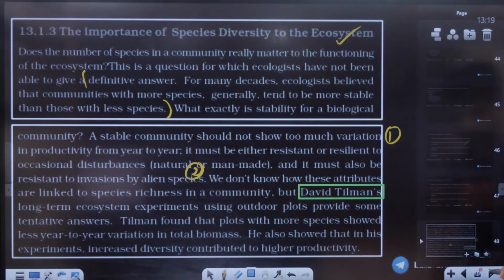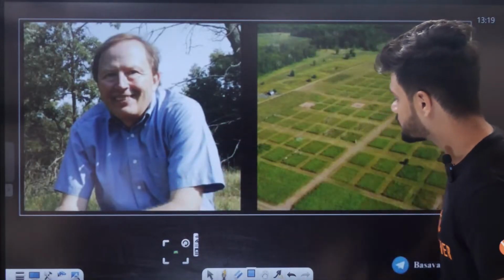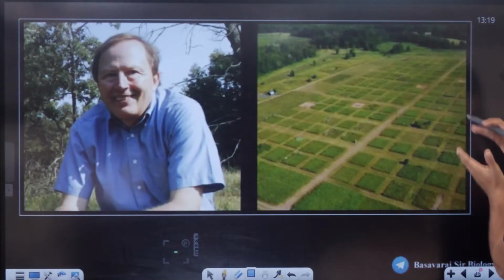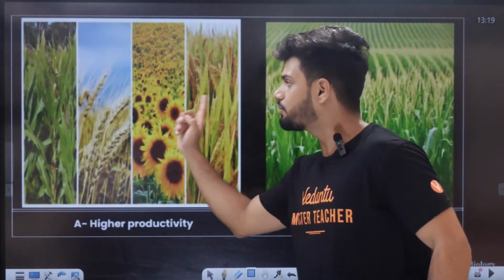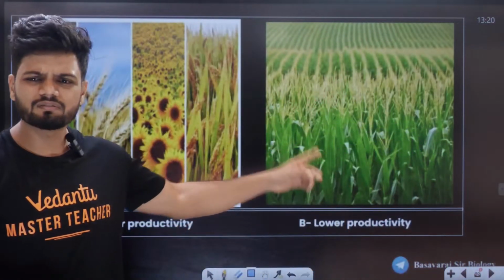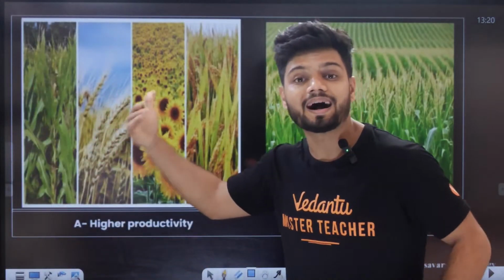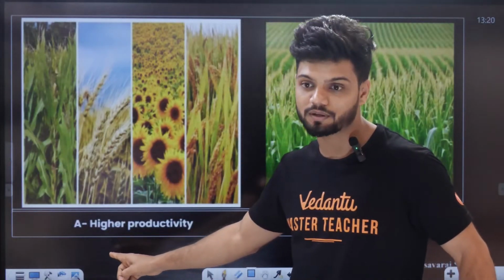So he took many plots and planted them. In one plot he added a variety of plants. In one more plot, only one type of plant. Whenever we had variety, it showed higher diversity, more stability, less change, and high productivity.